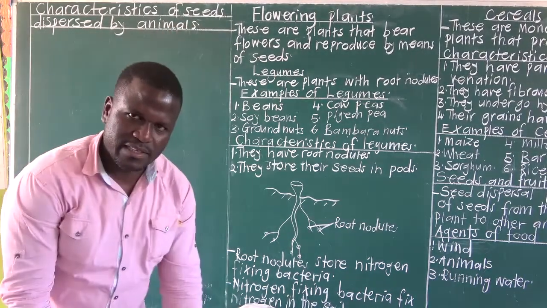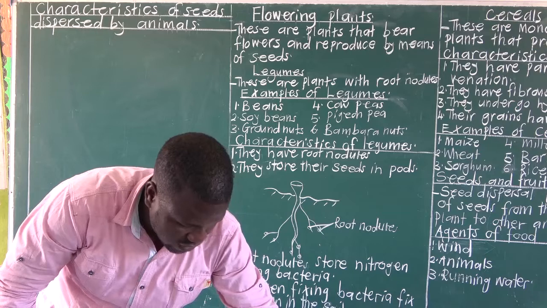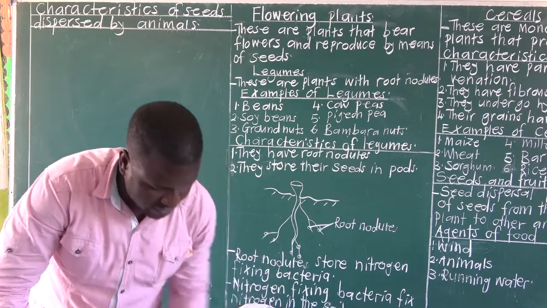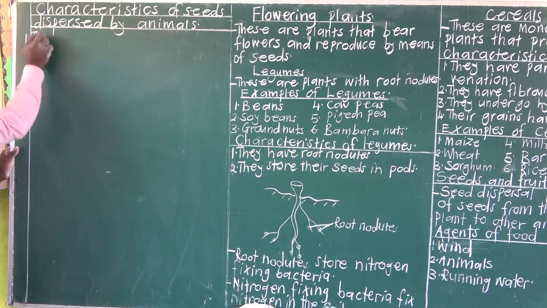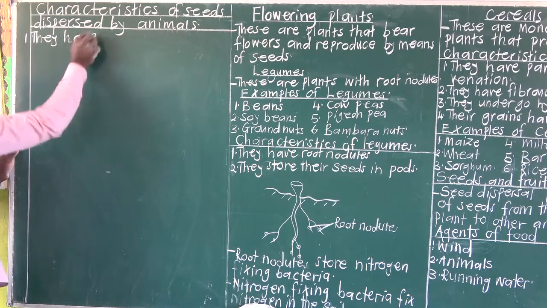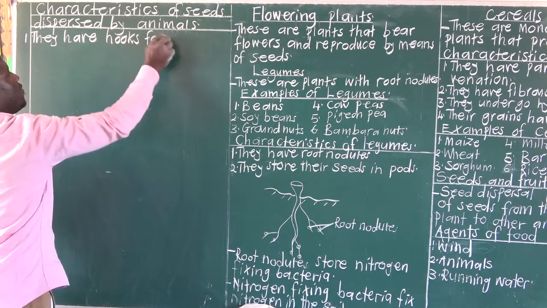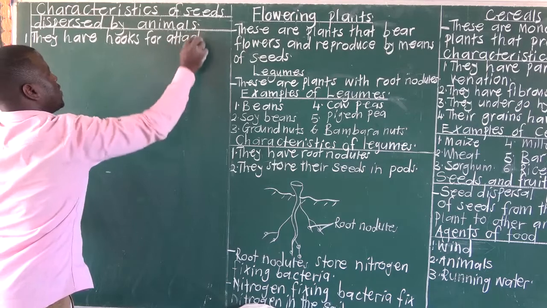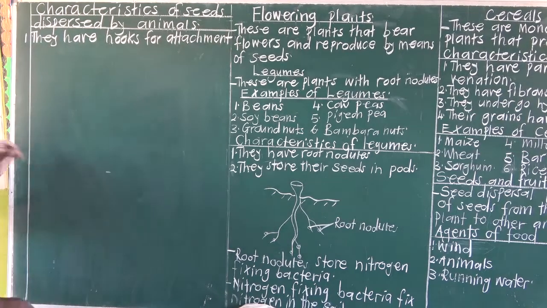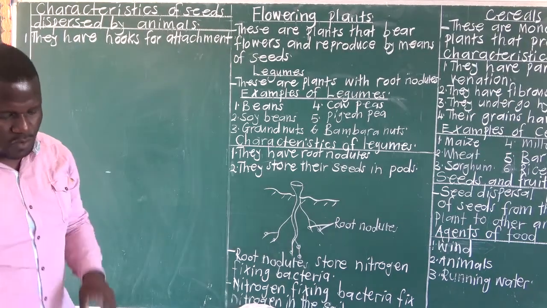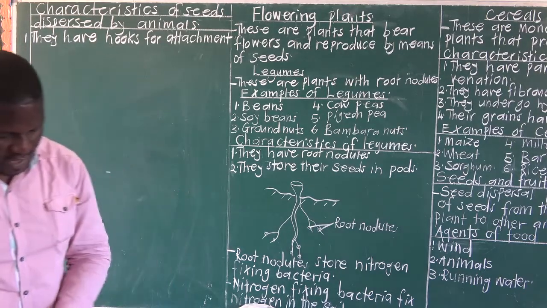Characteristics of seeds dispersed by animals. One, they have hooks. Seeds which are dispersed by animals have hooks for attachment. So those hooks attach themselves on bodies of animals. That's why we are saying they have hooks for attachment.